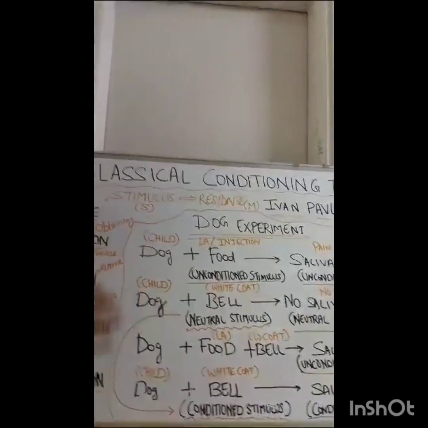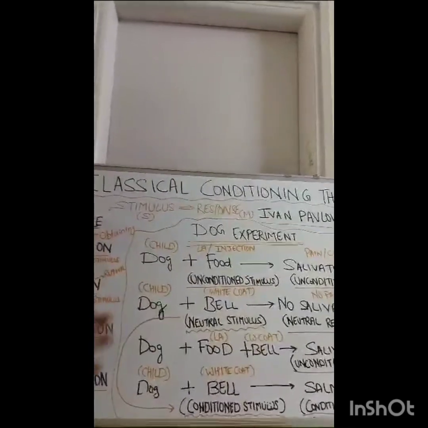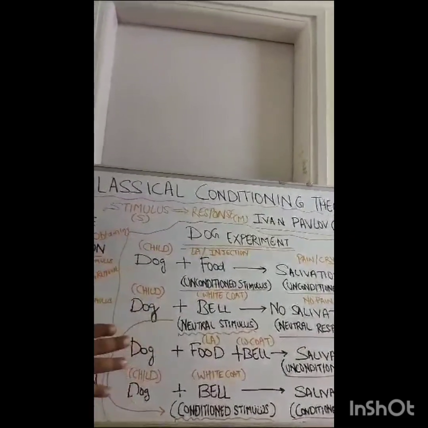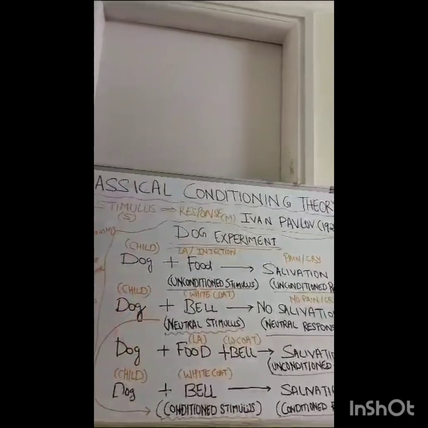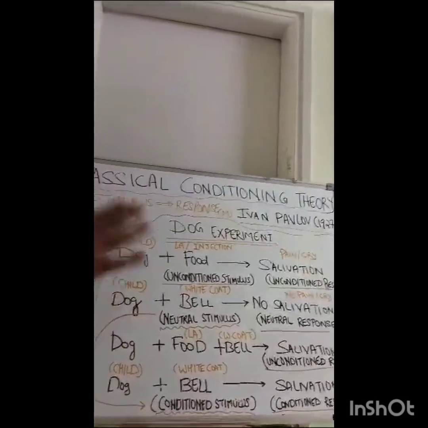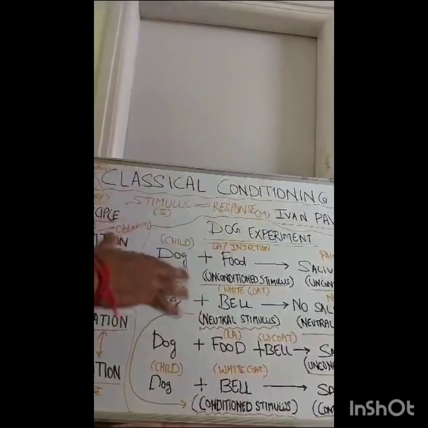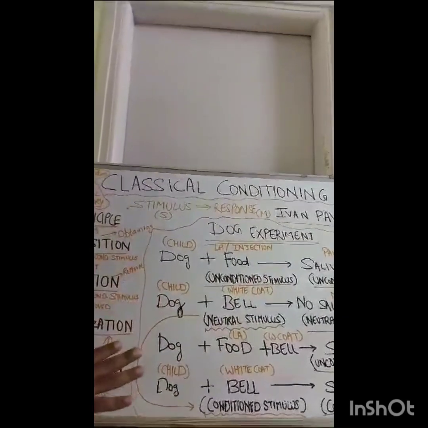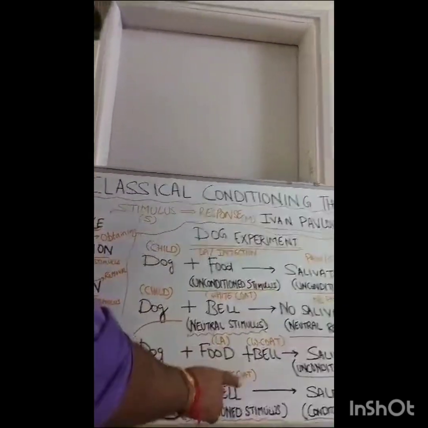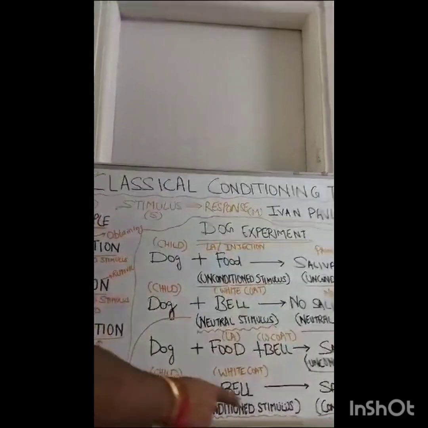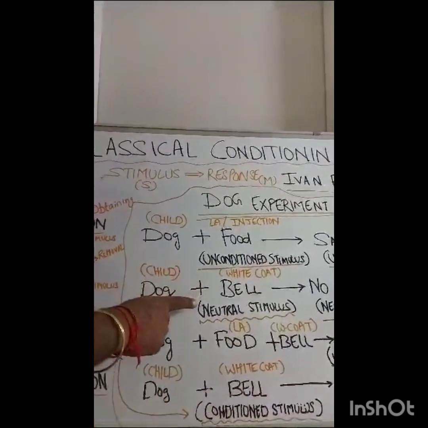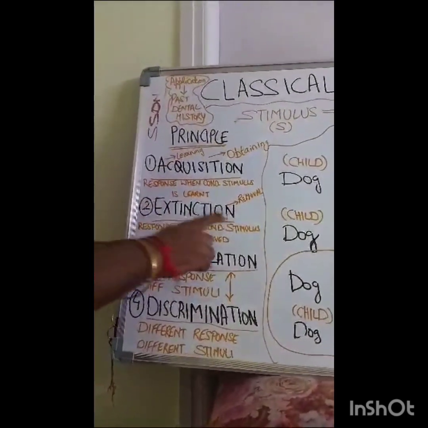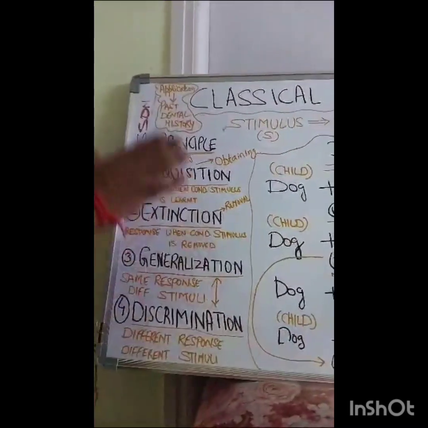For the reversal, what will we do? We'll remove the white coat and we'll check the child. Next sitting, we'll wear the white coat, we'll do the checkup. Then third visit, we'll wear the white coat, we'll do the scaling. Fourth visit, we'll wear the white coat, we'll do the initial restoration. Then we'll go for the moderate restoration. That means we'll do all the procedures where we are not going to give an injection to the child. So the child will understand that this white coat is not causing him pain. This will reverse the conditioned stimulus to a neutral stimulus. This is known as extinction. Extinction is the response of the child when the conditioned stimulus is removed or reverted back to a neutral stimulus.